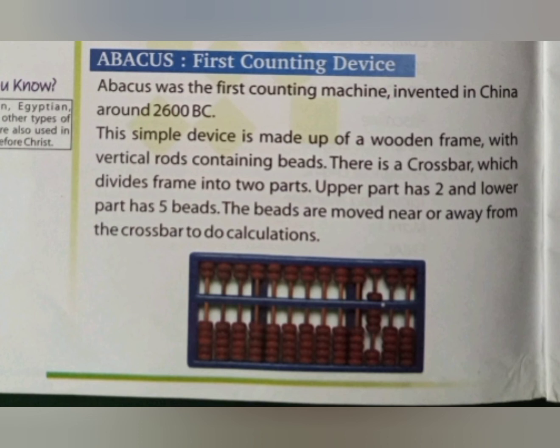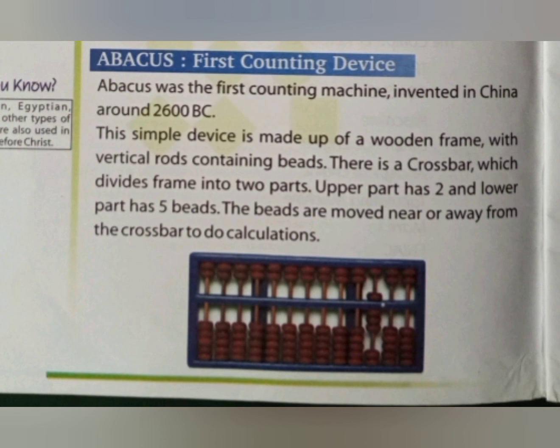Okay, counting device. It is the first counting device machine invented in China around 2600 before Christ time. It is a simple device. We saw it in our schools, in our study rooms, kids' study rooms, wooden beads.